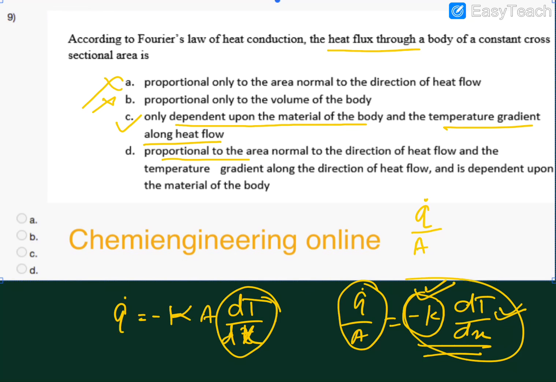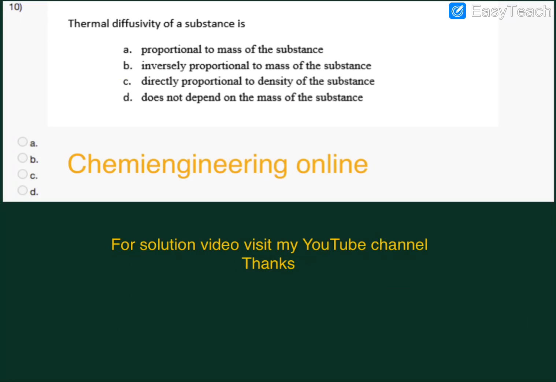Let us see the 4th option, proportional to area normal to direction of heat flow. Wrong, because heat flux is Q by A. If it is asking about rate of heat transfer, then we can say area dependency, but when it is asking about Q by A value, it is not depending on the area, so this is also wrong. Now the last question is, thermal diffusivity of a substance is proportional to mass of the substance,